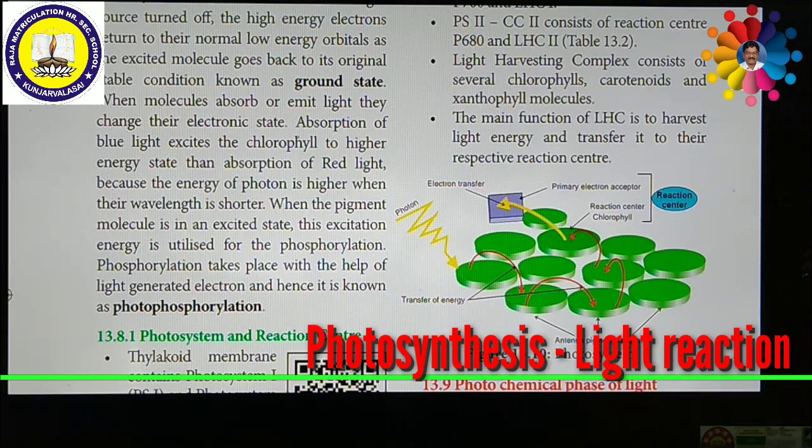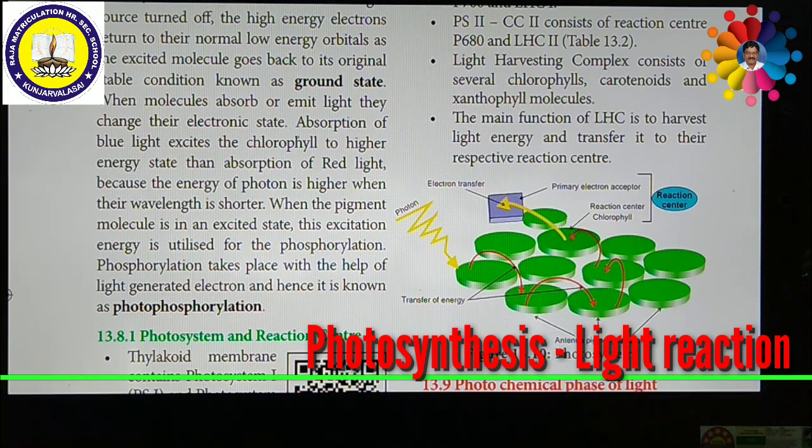When the light source is turned off, the high energy electron returns to the low energy orbital. That means the excited molecule goes back to its original stable condition, known as the ground state. The diagrammatic representation is not in your syllabus. It was available in the old syllabus, but now it is removed.